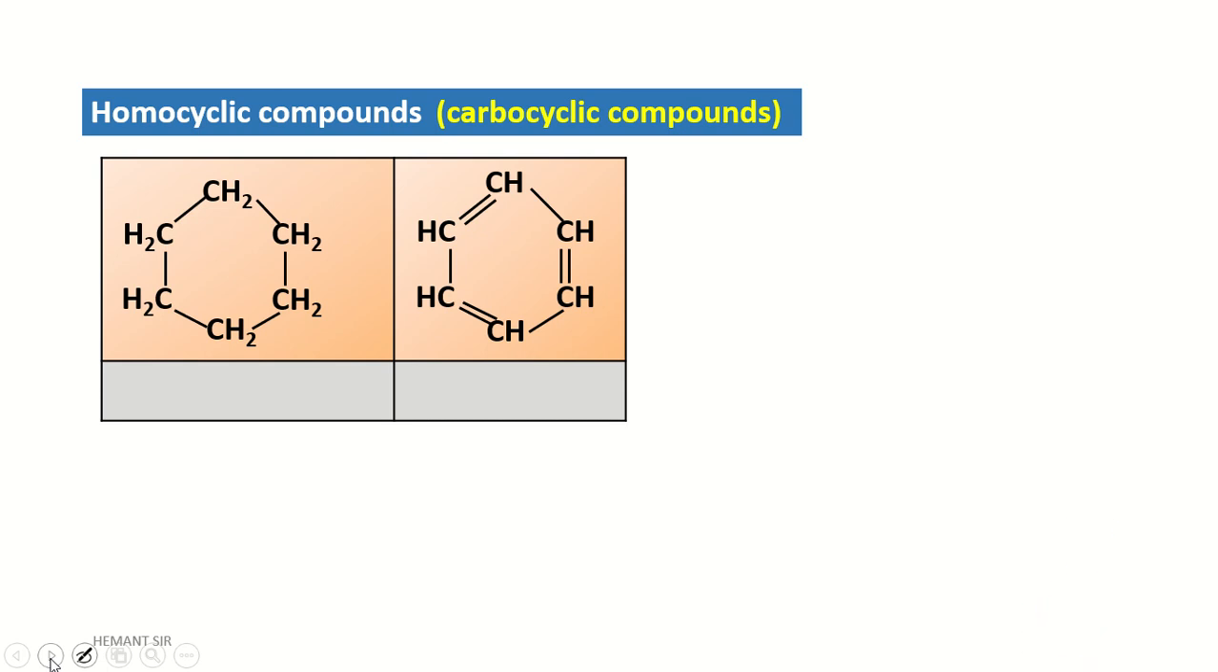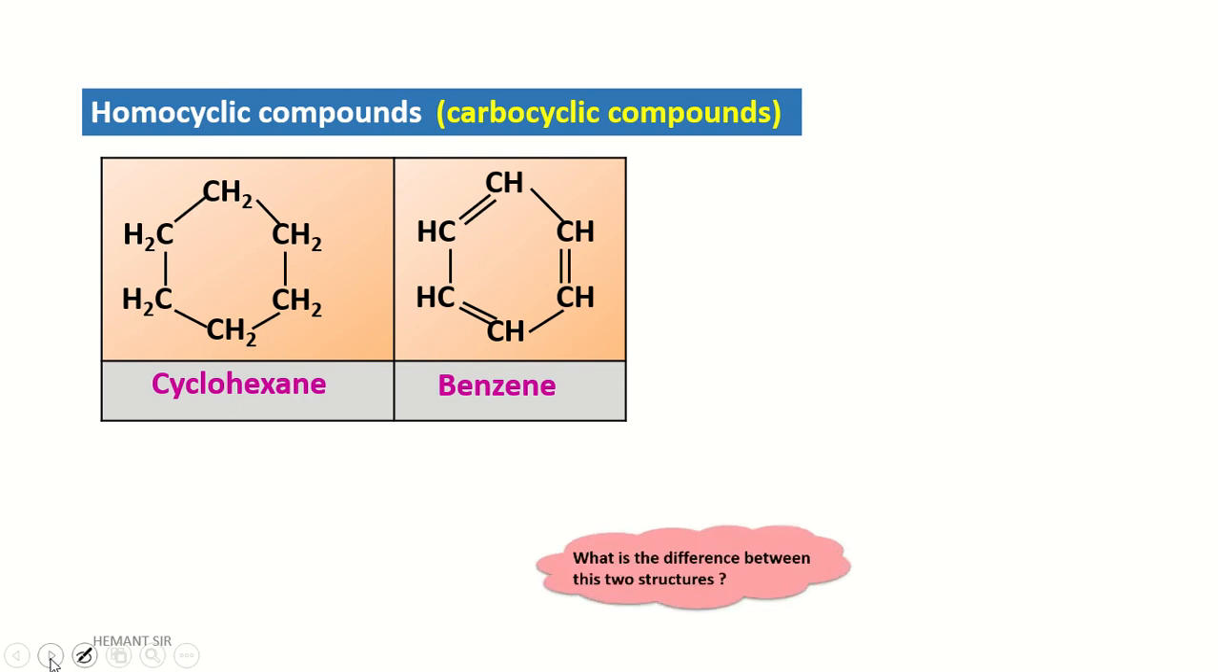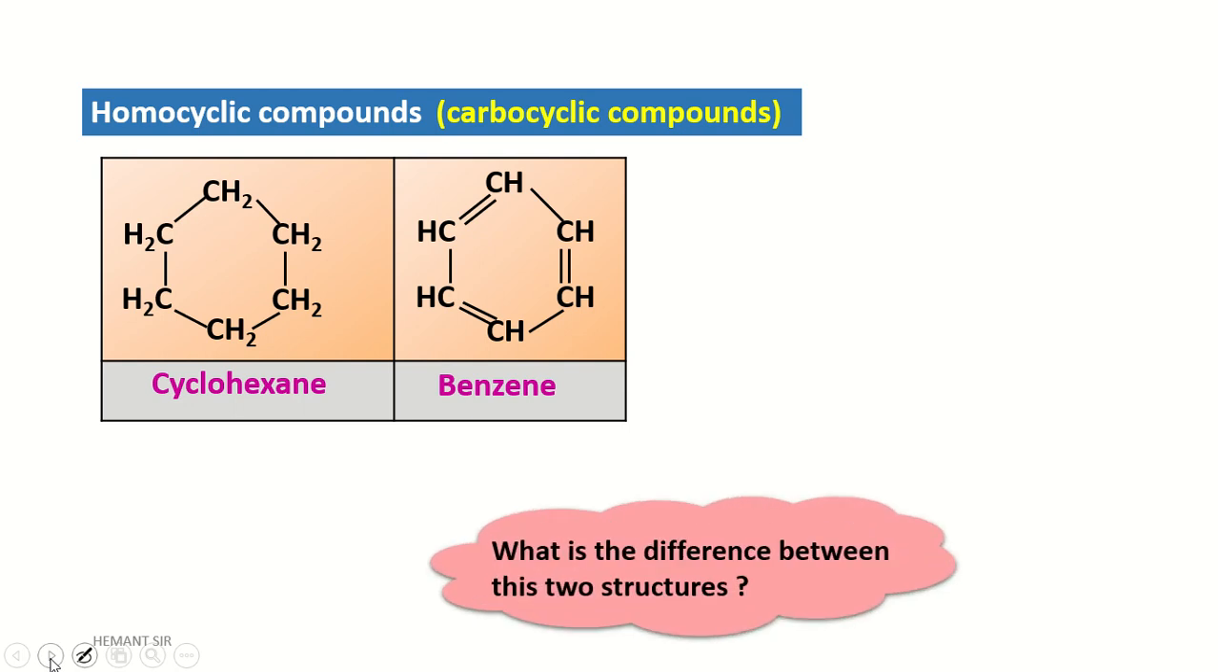Here, this is the first structure name, that is cyclohexane, and this is what? Benzene. Both molecular formulas are different. So let's see what is the difference between these two structures.